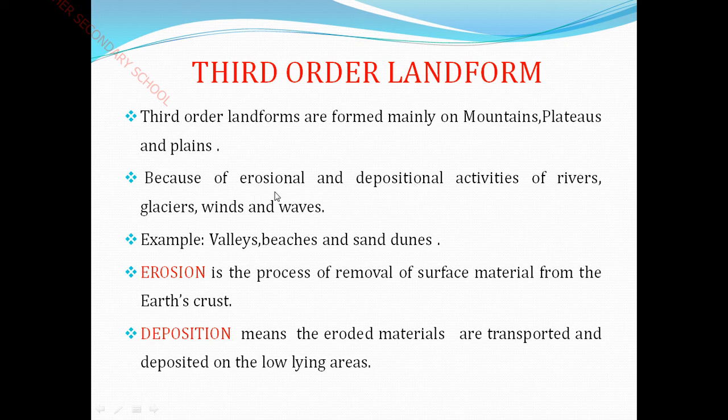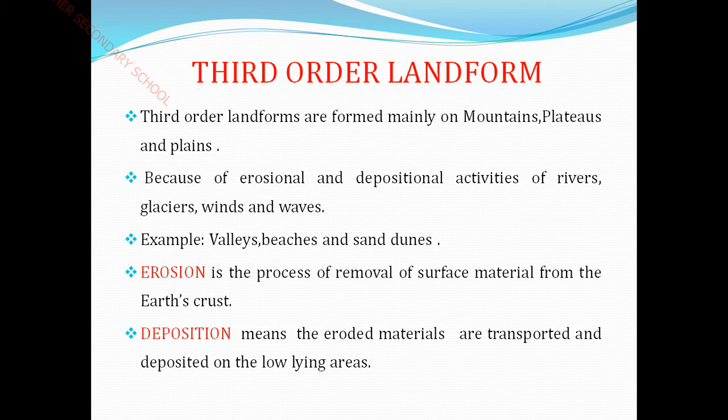Erosion means that the upper layer of the earth, which is soil, is eroded during the rainy season. The running rainwater carries this upper layer of soil and deposits it on a lower place. It is called deposition. Is it clear now, children? Yes. These activities take place through rivers, glaciers, winds and waves. Okay, children?